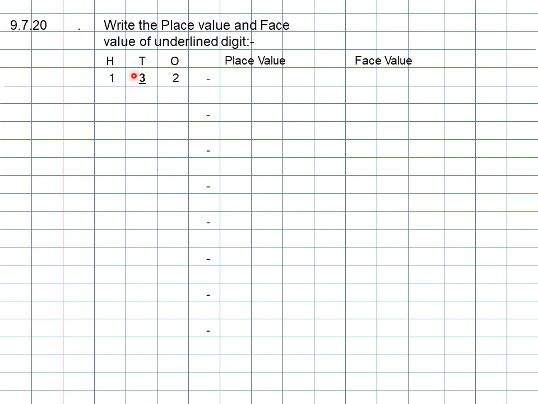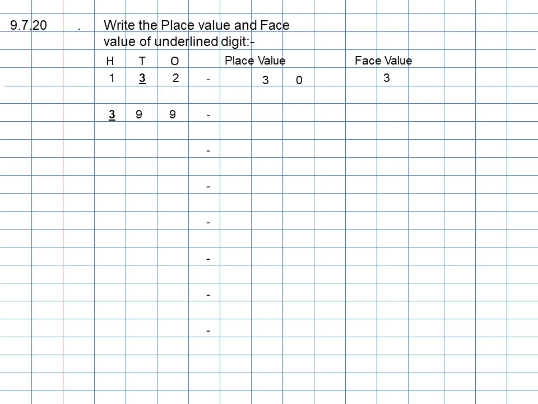Students, I have underlined here 3. That means for the underlined digit you need to say the place value and face value. So what is the place value of this digit? That is 3. Yes, the place value is 30 as it comes in the tens place. And what is the face value? The number will remain the same. Yes, 3 itself.